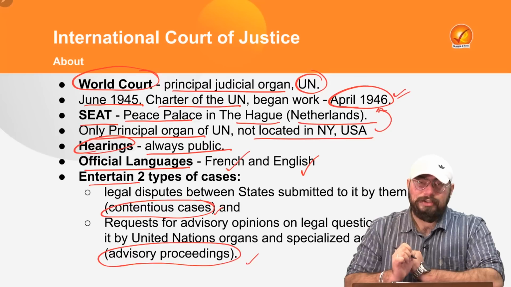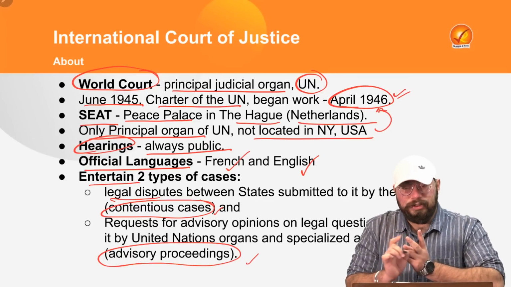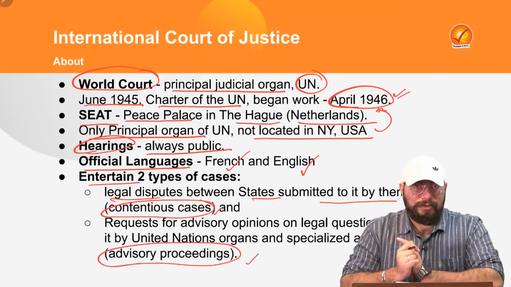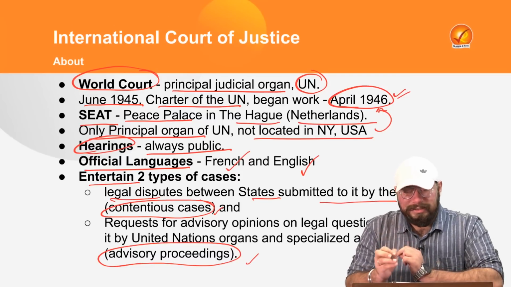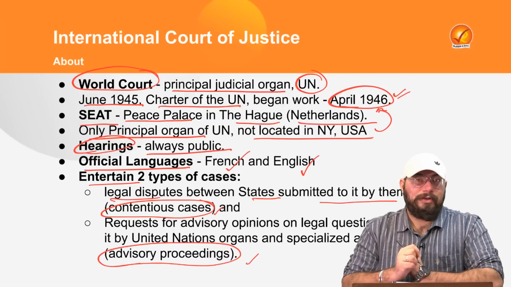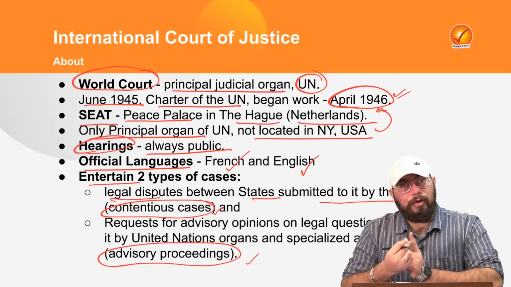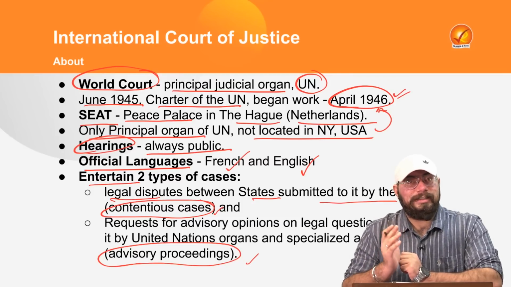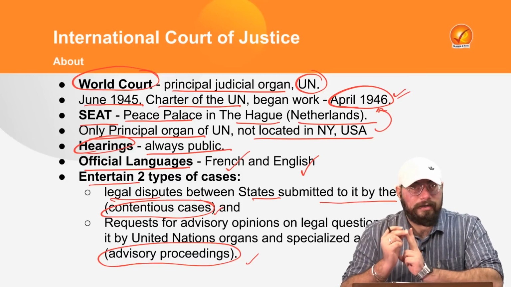So first type, contentious cases. It involves legal disputes between states submitted to the ICJ. States here means countries. So ICJ takes up one type of cases, the contentious cases, which involve legal disputes between two countries. And both of the countries have to approach the ICJ for it to hear that particular case. That is a contentious case. Second is advisory hearing.